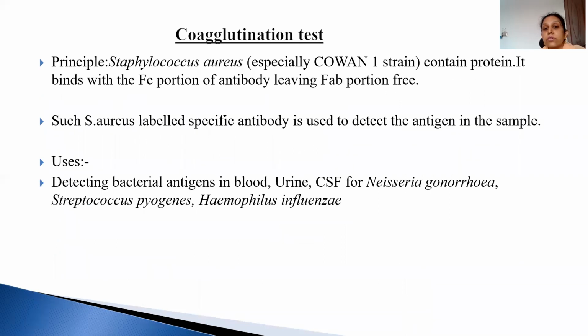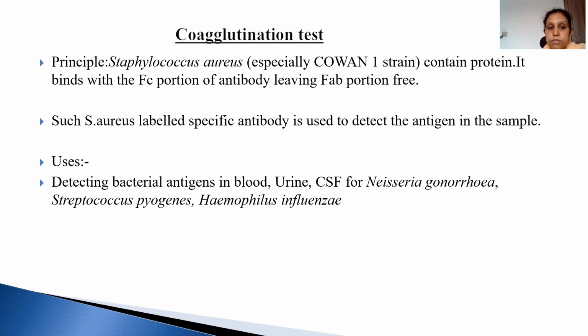Now the co-agglutination test is very important and always asked in exams, especially when discussing Staphylococcus aureus. One of the strains of Staphylococcus aureus is the Cowan 1 strain, which contains a protein that binds with the Fc portion of the antibody. I think you have already learned about antigen-antibody structure, so no need to go further.